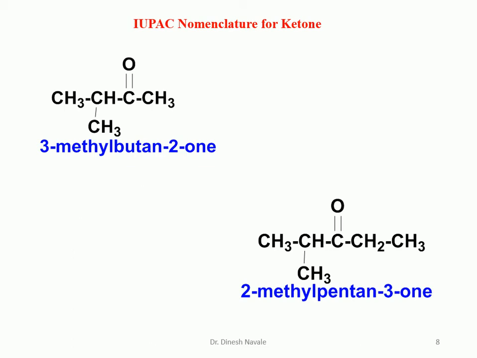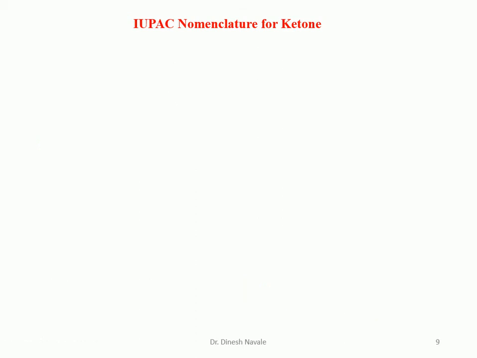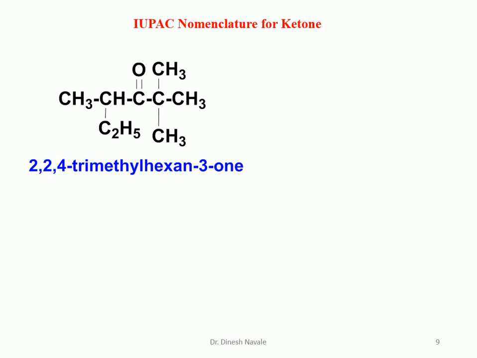So the numbering will be like this: carbon number 1, 2, 3, 4, 5. There is a methyl substituent at carbon number 2, and the ketone will be at carbon number 3. So it is a 5 carbon atom chain. So it is going to become the pentanone, and the position is 3. So it is pentan-3-one, and methyl is a substituent at carbon number 2. So the IUPAC nomenclature will become 2-methylpentan-3-one. The E of the alkane will always be replaced by ONE. So the next compound is there. We have to give the lowest possible number to the substituent.